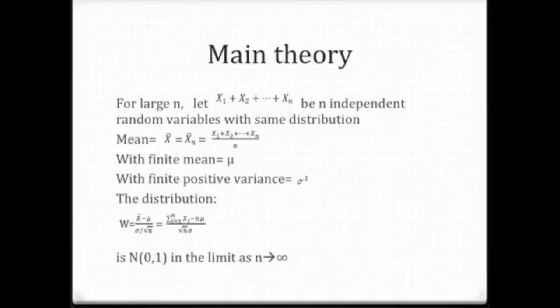Variance is 1. The main theory is, when x1 plus x2 up to xn, n independent random variables, all have the same distribution, and their mean is x bar, and the distribution has a finite mean mu and a finite positive variance, sigma square, then their distribution will be W equal to x bar minus mu, then divided by sigma and then divided by the square root of n, as n goes to infinity.